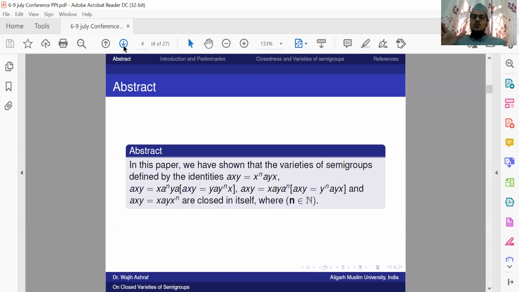See, first I would like to tell what varieties are. Varieties is the class of semigroups satisfying certain identities. What is an identity? A semigroup identity, say for example, in general, u = v. u = v is a semigroup identity. It is the equality of two words. For example, xyz = xy is an example of a semigroup identity. Or you can say xy = yx. This is the commutative identity. So the words are formed by letters, and these letters are the elements of the same semigroup S. Anyway, in this paper, we have shown that these varieties of semigroups are closed in itself.